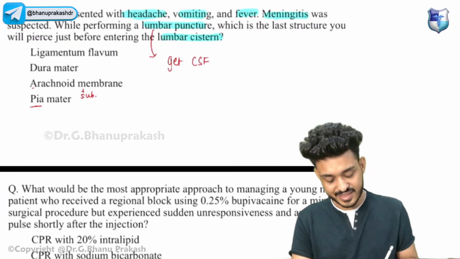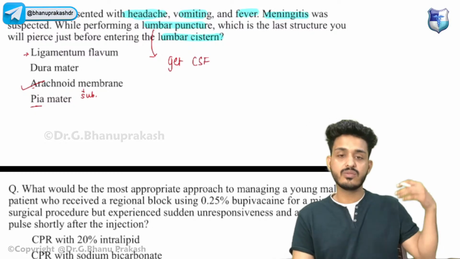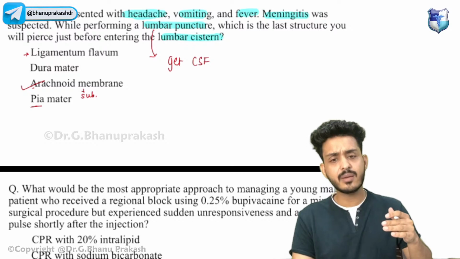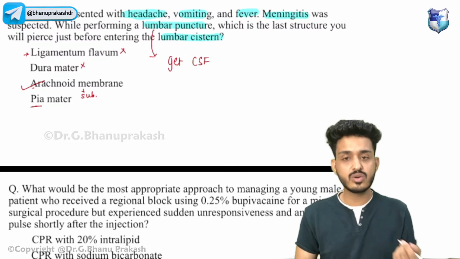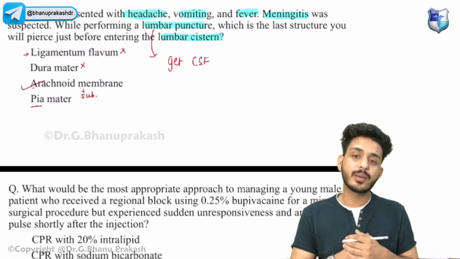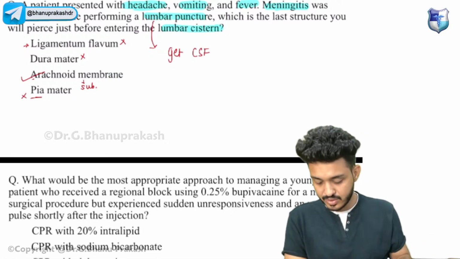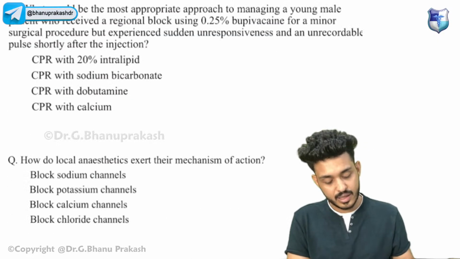This is the last exam question that they have asked you. Ligamentum flavum is very above. We are going from skin, supraspinous, interspinous, then there will be ligamentum flavum, so it will be automatically cut. Dura mater is also automatically cut, because that is used for epidural anesthesia, right? Pia mater is already not in the options, so your answer would be arachnoid membrane. Now try to solve this one.